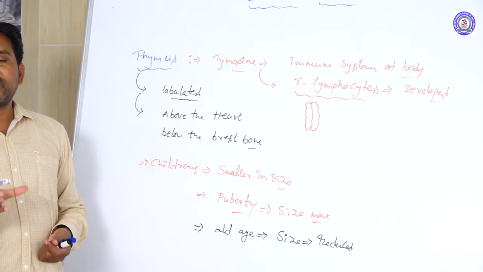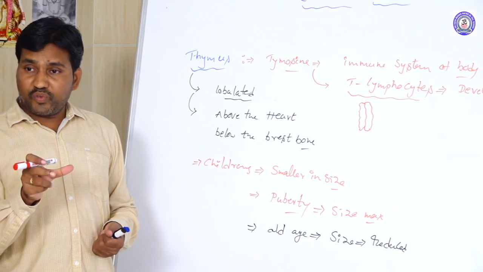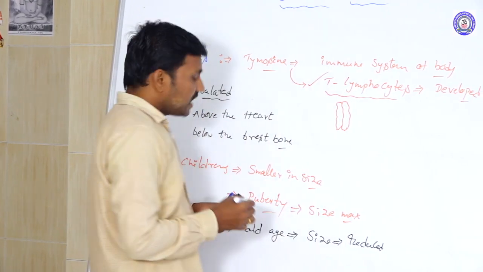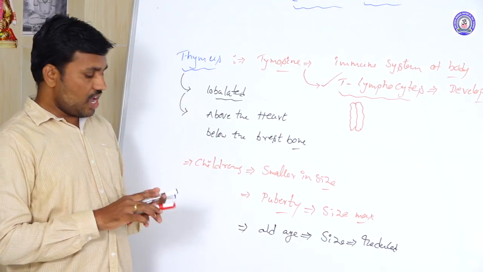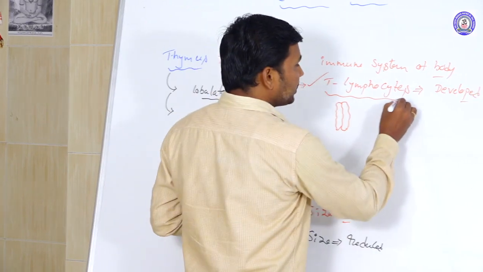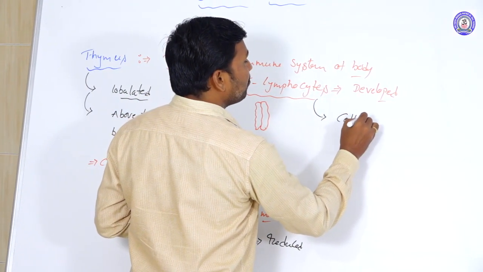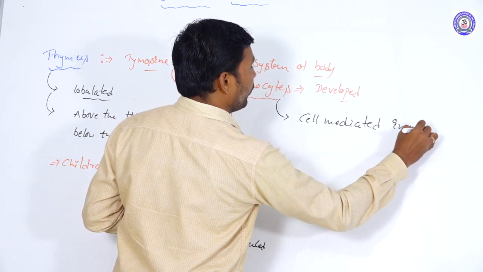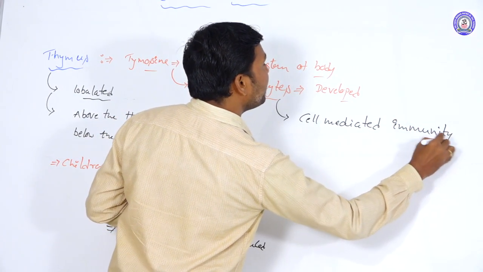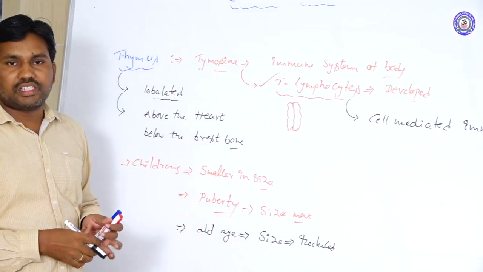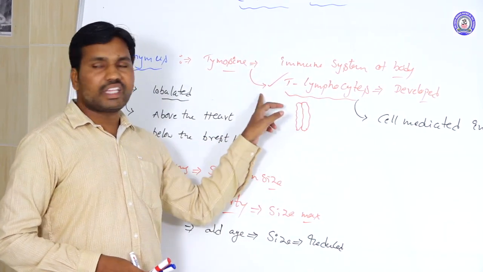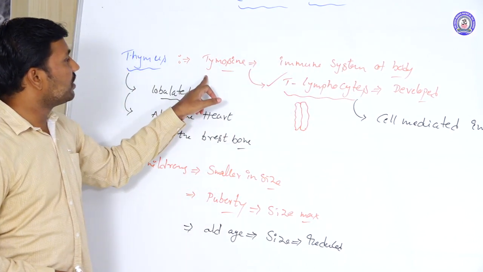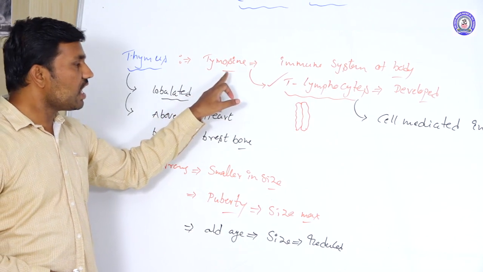They proliferate, develop, and mature under the influence of the thymosin hormone. These T lymphocytes are involved in cell mediated immunity, which the body performs through the T lymphocytes, developed under the influence of thymosin.